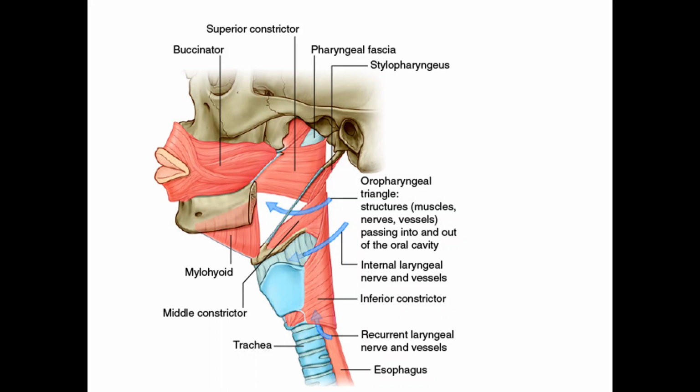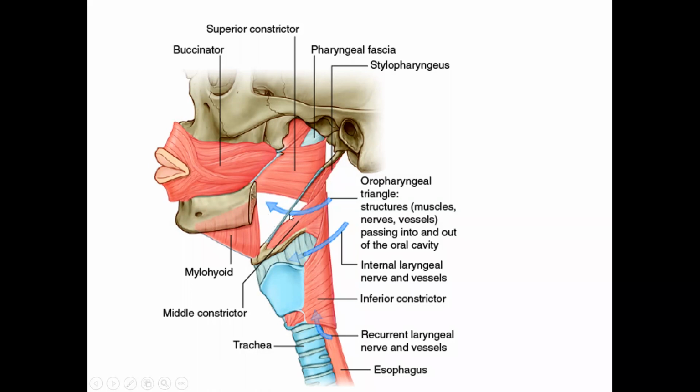Stylopharyngeus muscle, and along with the stylopharyngeus muscle, throughout its course is accompanied by the glossopharyngeal nerve, which also supplies the stylopharyngeus muscle, because stylopharyngeus muscle is the only muscle developed from the third arch, supplied by the glossopharyngeal. So the posterior part of this oropharyngeal triangle passes the stylopharyngeus and glossopharyngeal nerve.